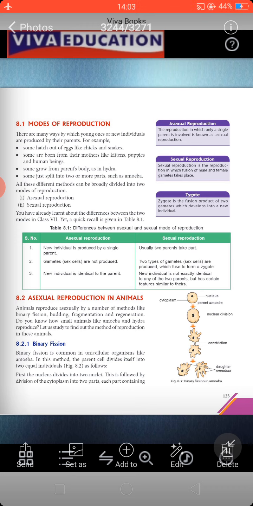Mostly same means identical, means 100% same. But in case of sexual reproduction, the new individual is not exactly identical to any of the two parents, but has certain features similar to them. So in sexual reproduction, no younger one is completely identical to their parents, but they are similar in some characteristics, like if the parents have black hair, the babies will have black hair.